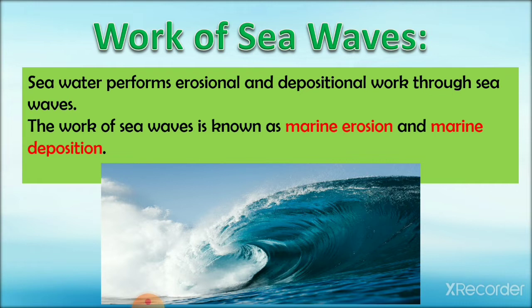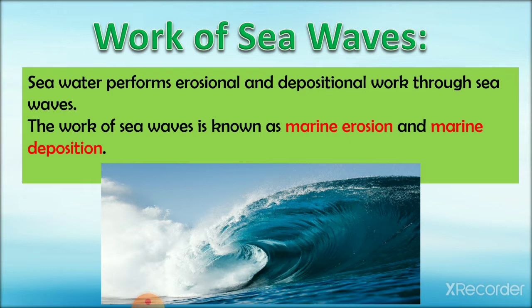Seawater performs erosional and depositional work through the sea waves. The work of sea waves is known as marine erosion or marine deposition. The work of sea waves is confined to a narrow belt along the coast. The erosional and depositional work of sea waves give rise to the coastal landforms.